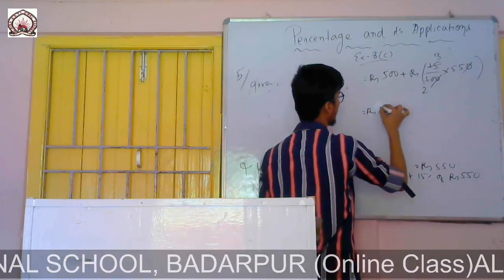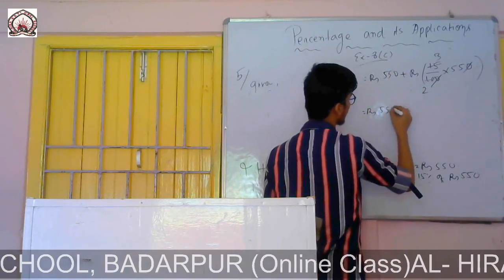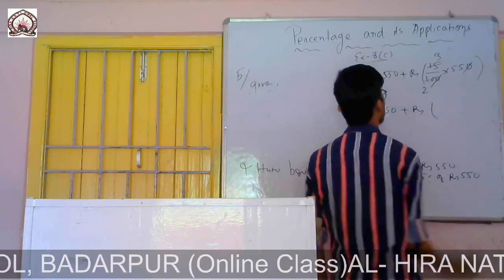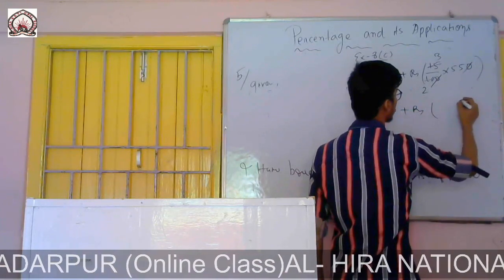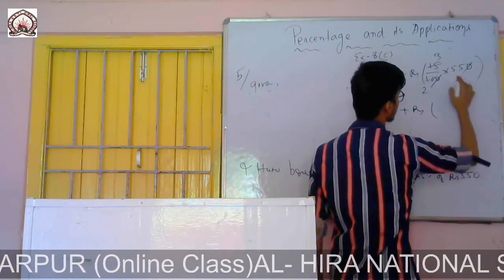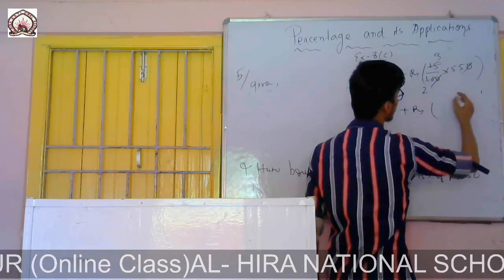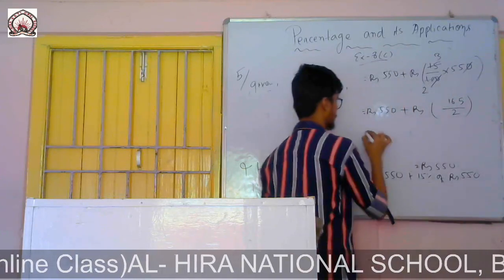So there it is 550 plus rupees, this one it is 3 by 3 into 55, it will be 5 3s are 15, 5 1 in my hand, 5 3s are 15 and 1 is 16, 165 by 2. It is rupees 165 by 2.